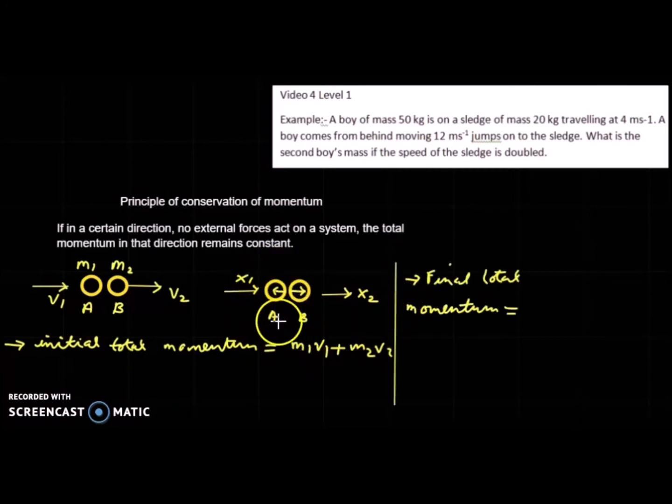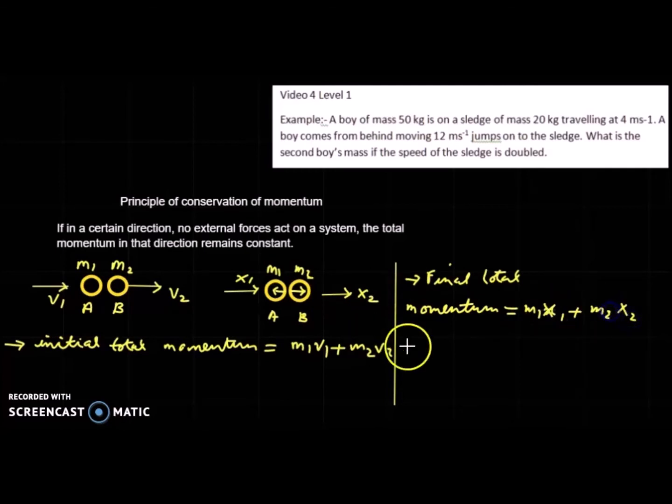The final momentum of A is m1 x1 and of B is m2 x2, so the final total momentum is m1 x1 plus m2 x2.